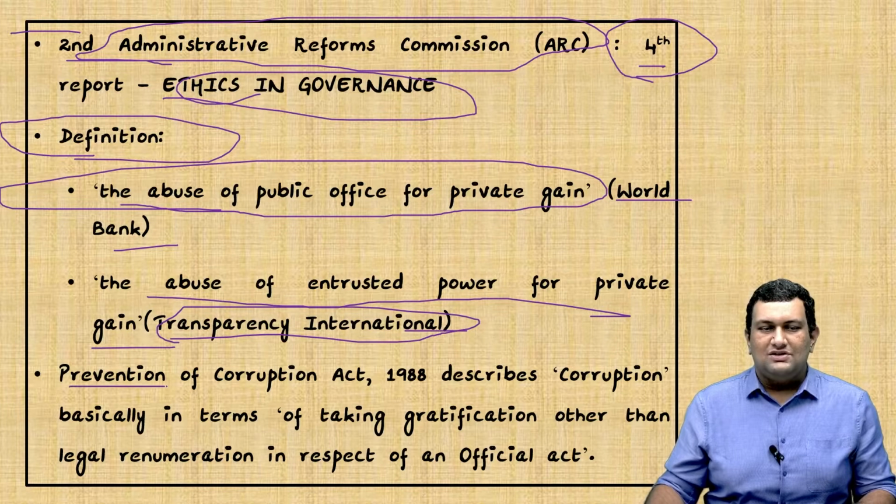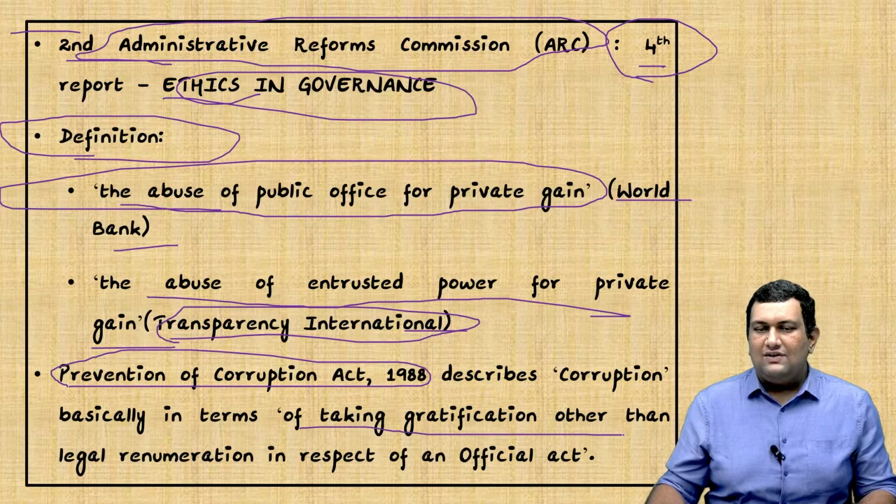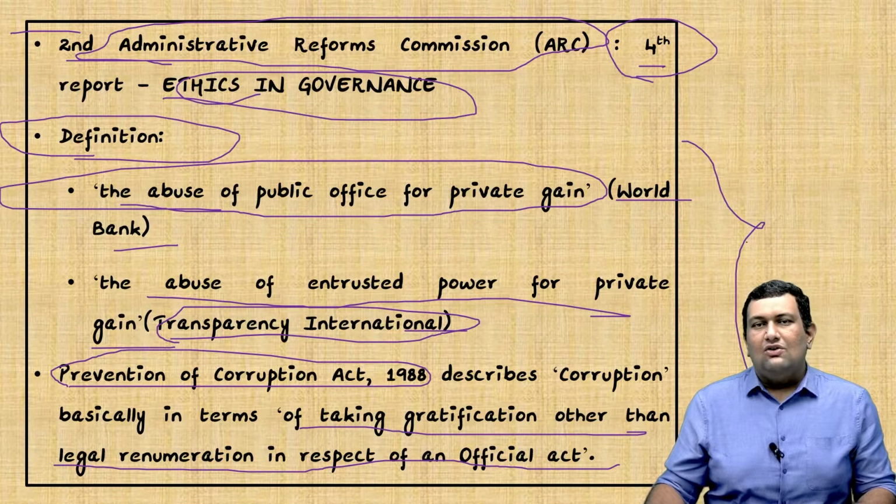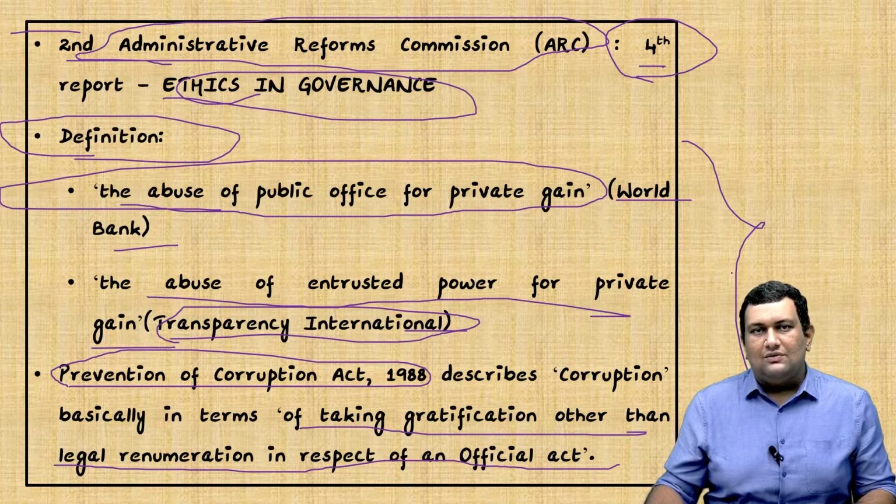As per the Prevention of Corruption Act 1988, it describes corruption basically in terms of taking gratification other than legal remuneration in respect of an official act. So all these three are valid. You can use any one of them while writing the answer in the mains exam.